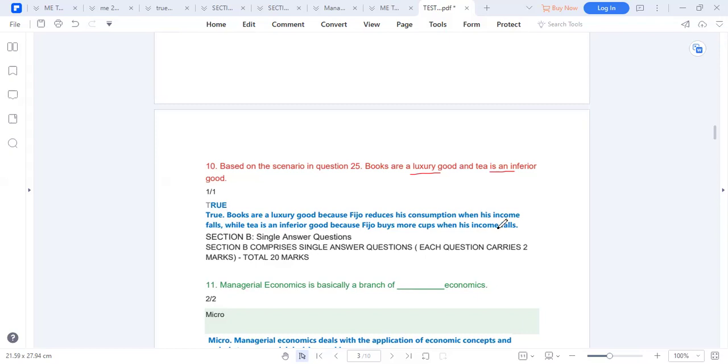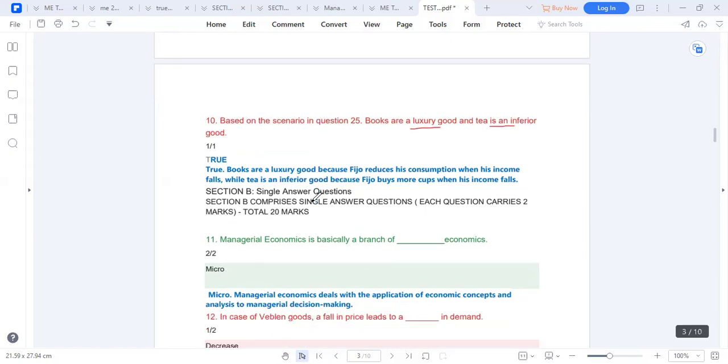Usually when our income is depleted, we rather switch to what? To cheaper options within our budget. But if our income decreases, what happens to luxurious goods? We cut off luxurious goods. No more Irish tea, you cut off luxurious goods.